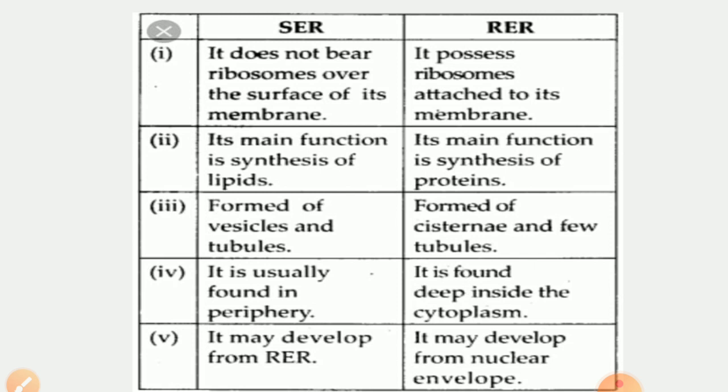RER is attached to cisternae, in SER it is absent, and protein synthesis is found in the RER, it is not found in the SER. Steroid and lipid synthesis is found in SER, it is not found in RER. RER is also known as granular endoplasmic reticulum, and SER is known as agranular endoplasmic reticulum. That's all about the endoplasmic reticulum.